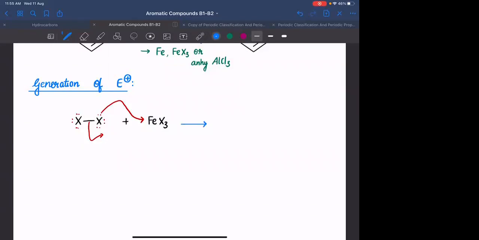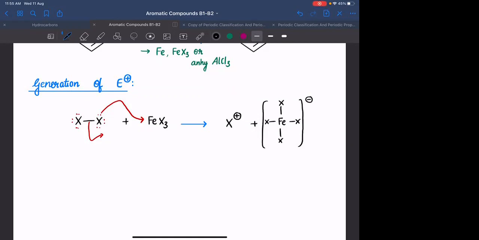Which will lead to the formation of, वो जो bond break होके it converts into X positive and this converts into FeX4 negative, क्योंकि X जो है X minus जैसा गया and it donated its electrons into vacant orbitals of Fe, leading to the formation of FeX4 negative. Any doubt?